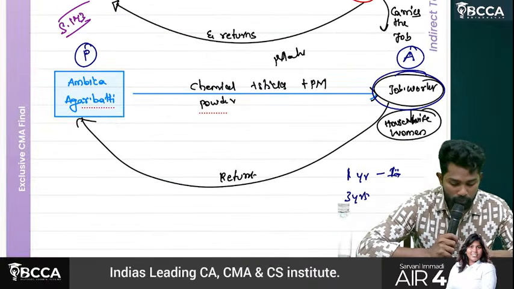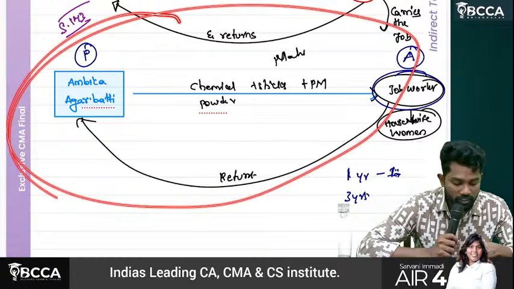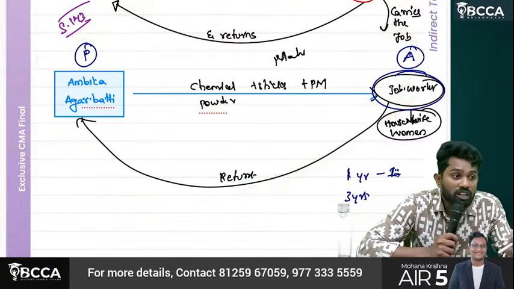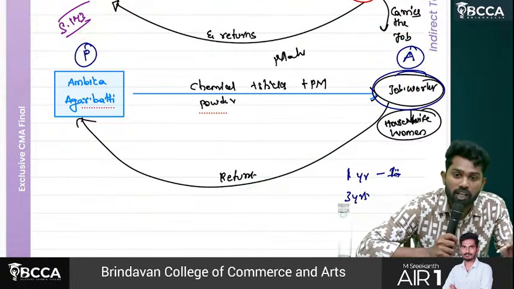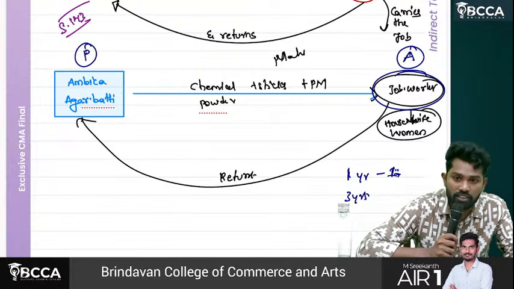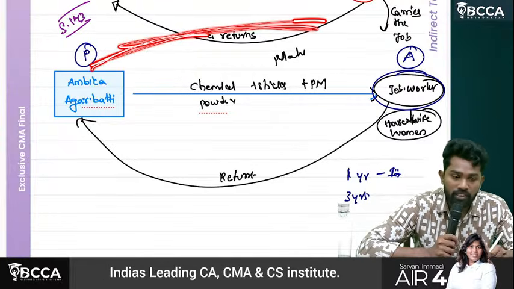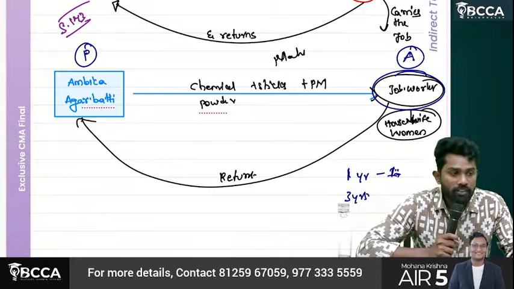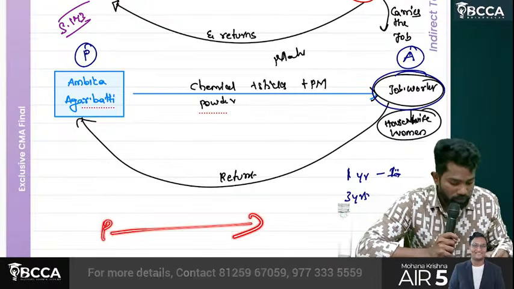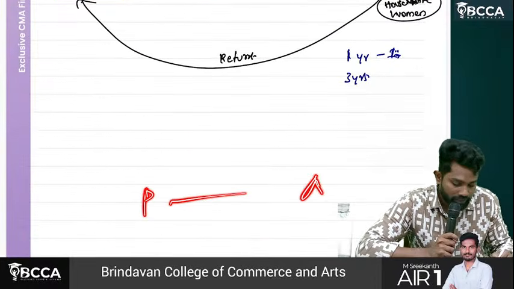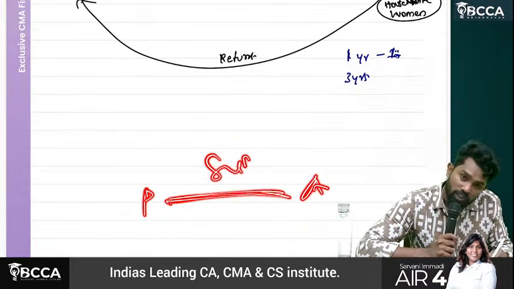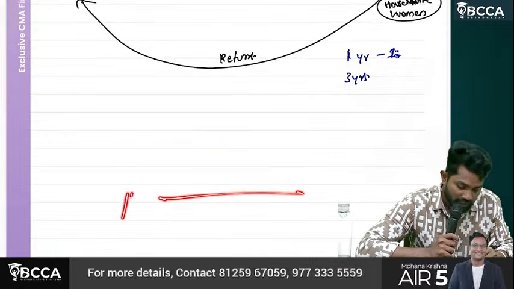Sir, if you remember this example, the principal will raise an invoice only when the job worker doesn't return the goods within the time period specified, 1 year or 3 years. It will then be called a supply. Sir, goods sent from principal to job worker, or principal to agent, is it a supply? With consideration, it is always supply.